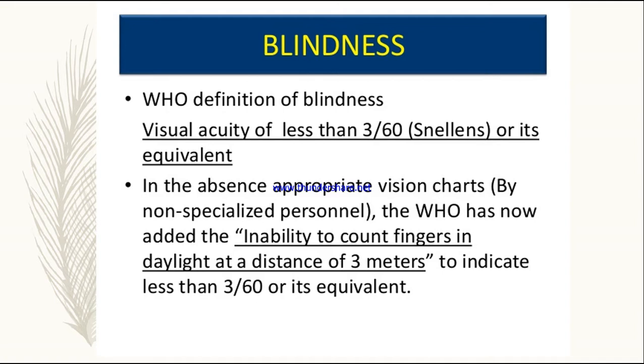So a person who is not able to see an object or to count fingers during the daytime at a distance of 3 meters, then you can say that person has blindness. So a person who is not able to see an object within 3 meters of distance, then we can say that it is blindness. So this has been defined by the WHO.